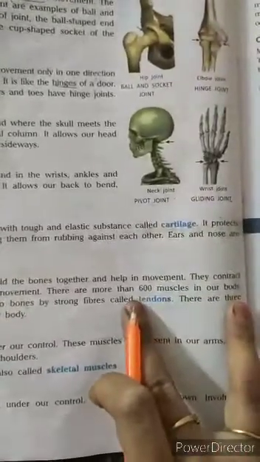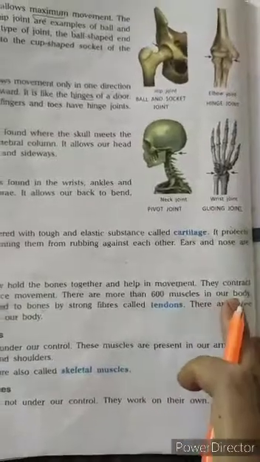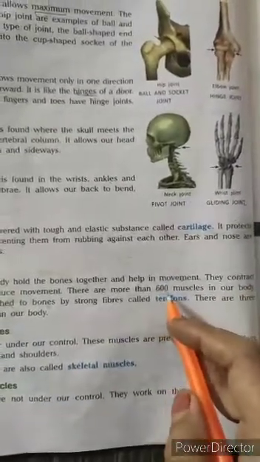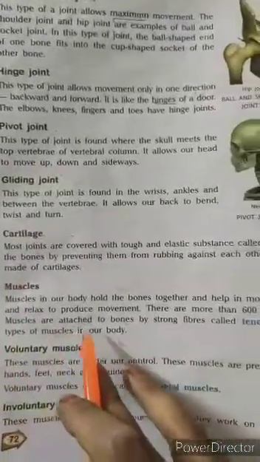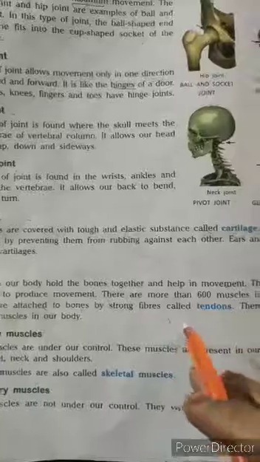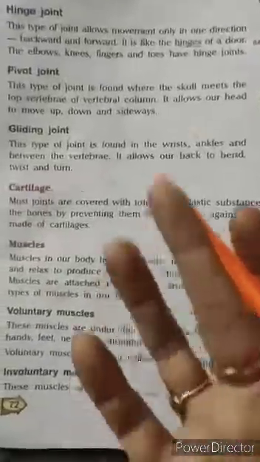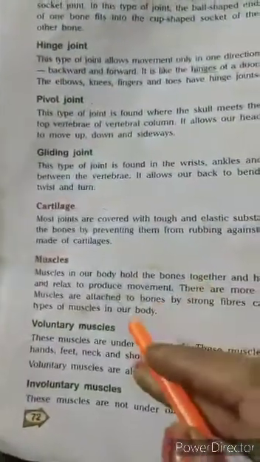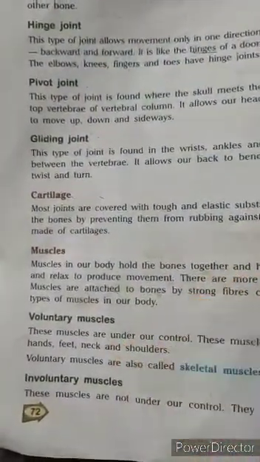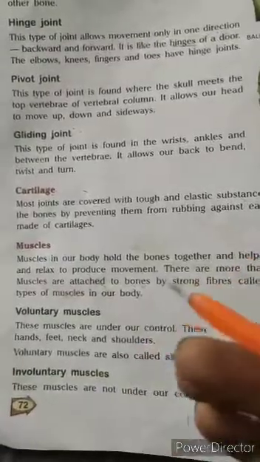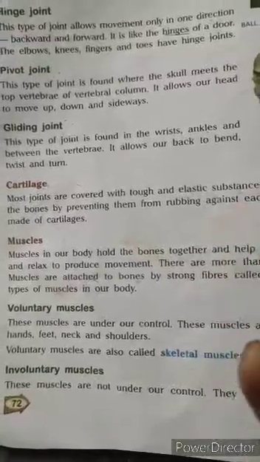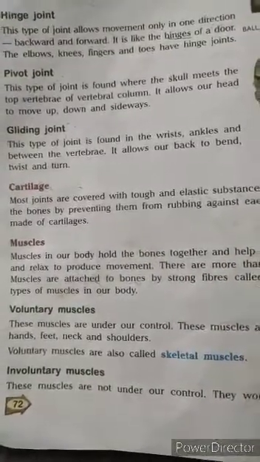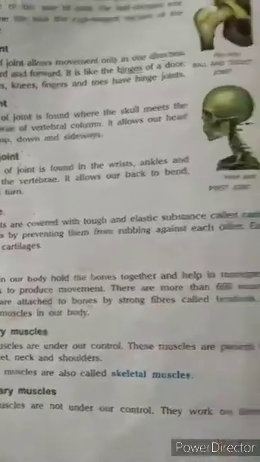There are more than 600 muscles in our body. How many muscles are found in our body? More than 600 muscles. Muscles are attached to the bones by strong fibers called tendons. How are the muscles joined with our bones? Muscles are joined with the help of tendons. There are more than 600 muscles found in our body, and they are joined with the bones with the help of strong fibers, and those strong fibers are called tendons.